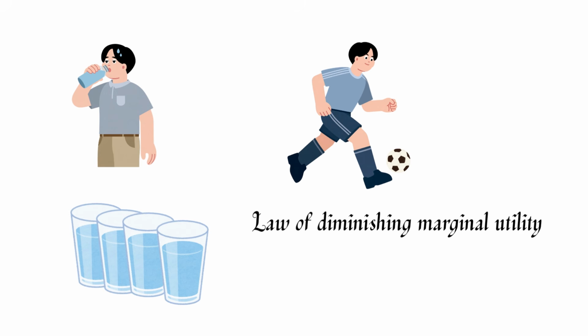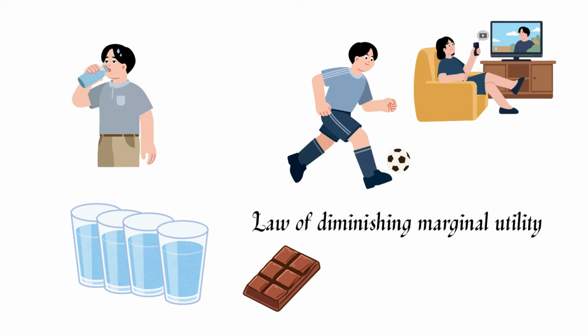And this principle applies to many things in everyday life. For example, eating chocolates, watching episodes of a TV show, playing a video game. The first few units give a lot of excitement, but after a while the excitement slowly starts to decline. This is a natural behavior of human satisfaction.